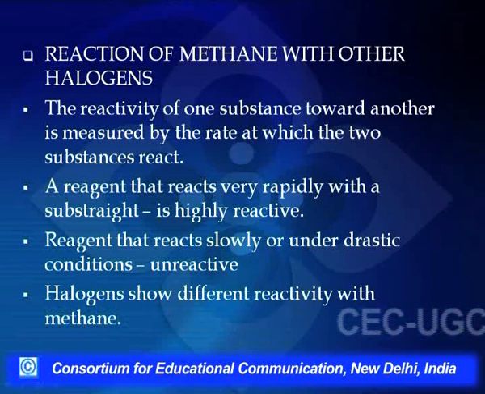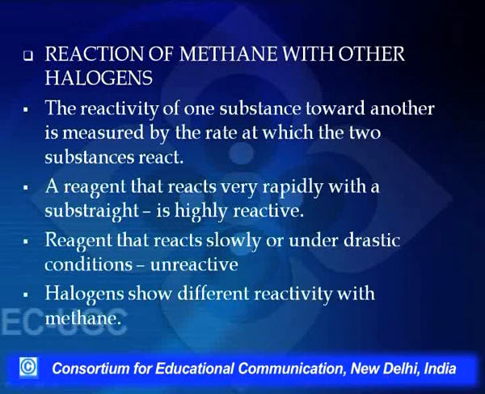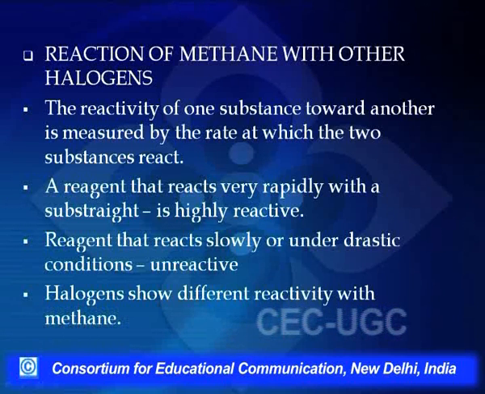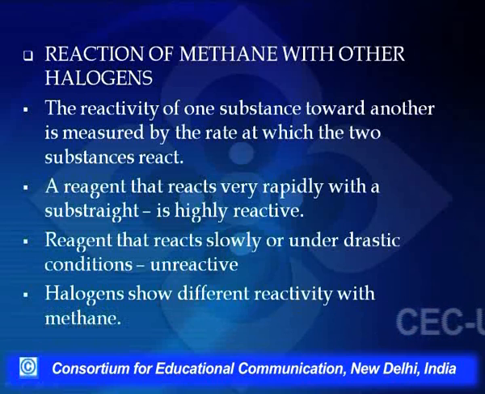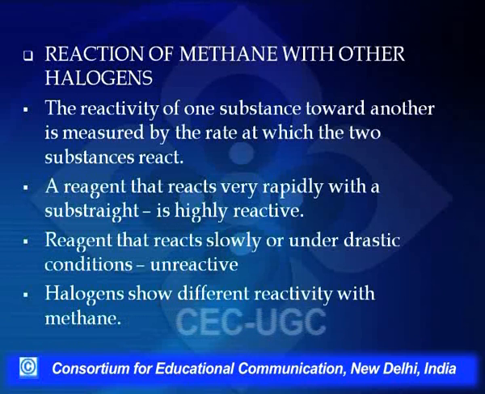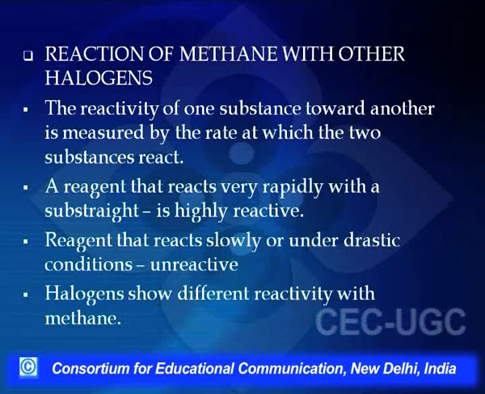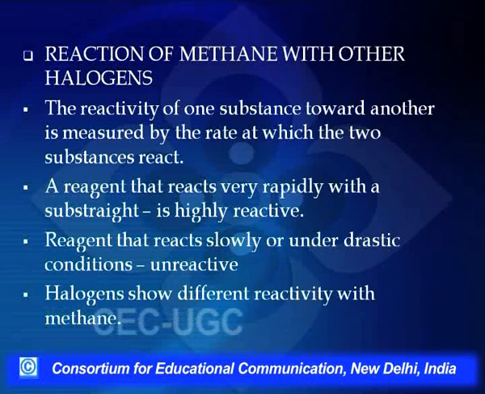Now, this was the mechanism of chlorination of methane. Similarly, methane can react with fluorine, chlorine, bromine and iodine, and we can get different products. But are all these reactions feasible? Will all these reactions take place with equal intensity, or will one of the reactions proceed at a lower rate whereas the other will proceed at a higher rate?